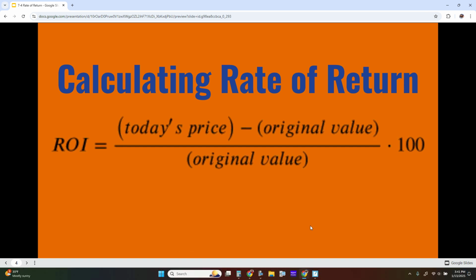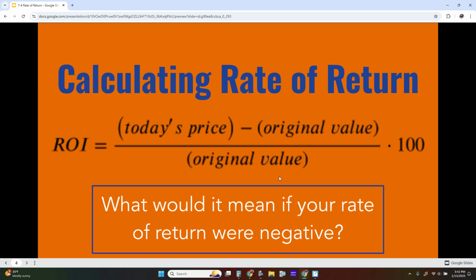The rate of return, or your return on investment, is calculated by taking today's price, or the current price, or the sell price, and subtracting the original value, that purchased value. Then we divide that by the original value, the purchase value. Because rate of return is a percentage, take that and multiply it by 100 to convert the decimal to a percent.